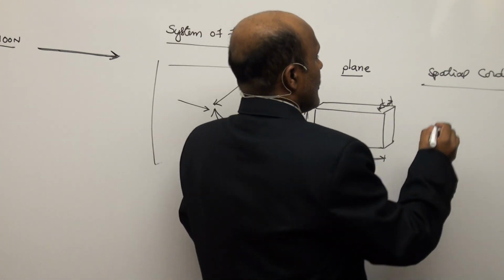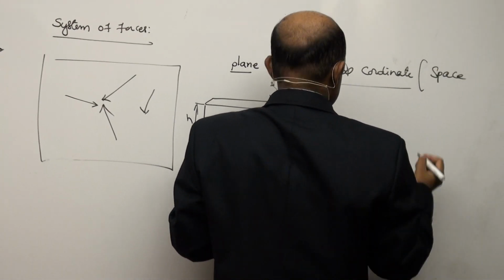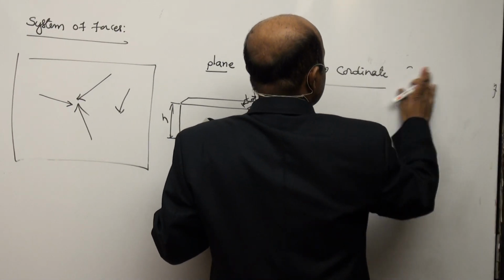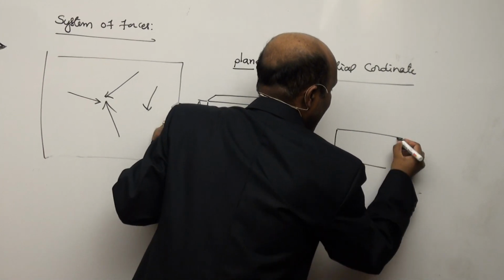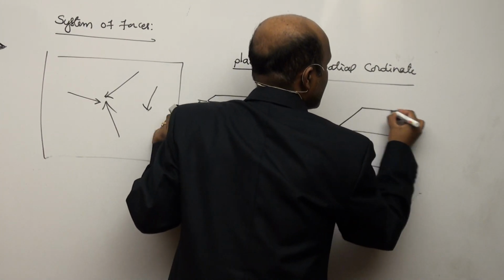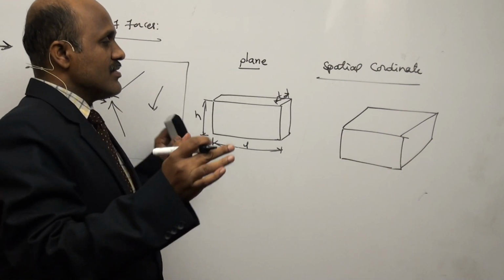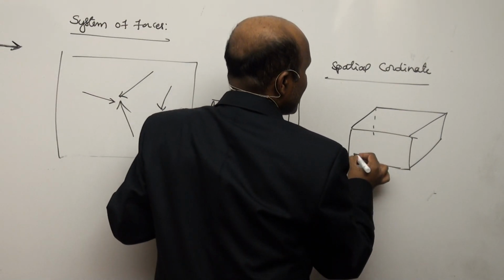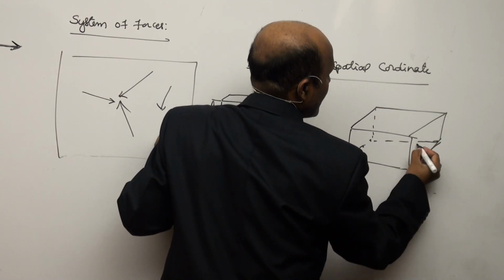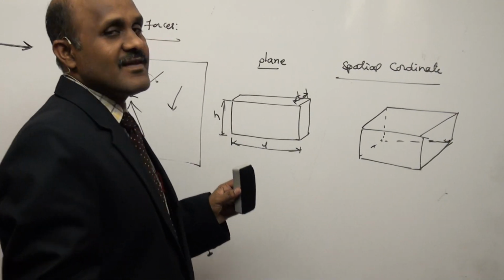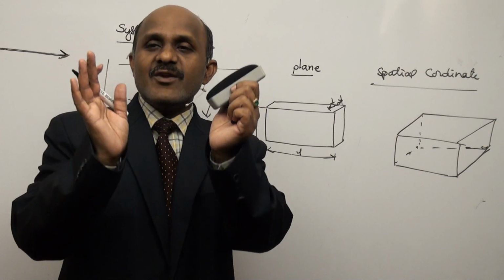Next one is the spatial coordinate system, or space. Here is a body having three dimensions, and all these three dimensions are considerable. So, space is nothing but a combination of more than one plane.